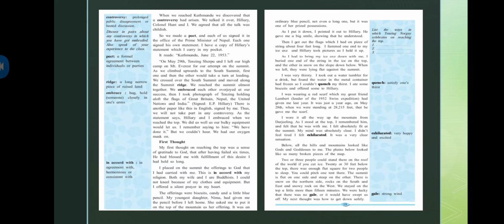So what he's saying is, when I reached the top, I was wearing the red scarf which was given by one of my great friends, Lambert. Lambert was the leader in the year 1952 of the Swiss expedition. He had given me that last year itself, and it's just about a year. We were standing at 28,215 feet above, and that was on the 28th of May.